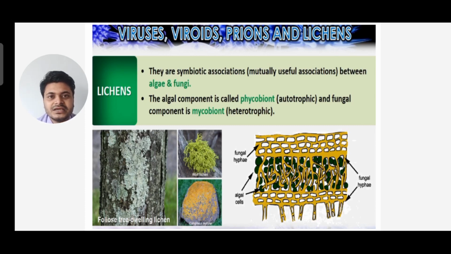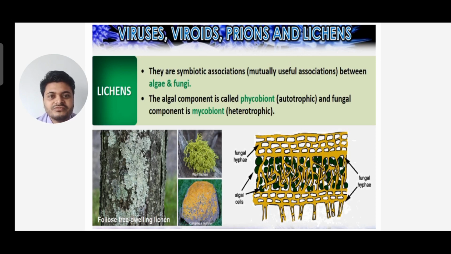The algae do photosynthesis, prepare food and supply it to the fungi, and in return the fungi provide water and minerals to the algae. So they live in symbiotic association, a mutually useful association between algae and fungi.